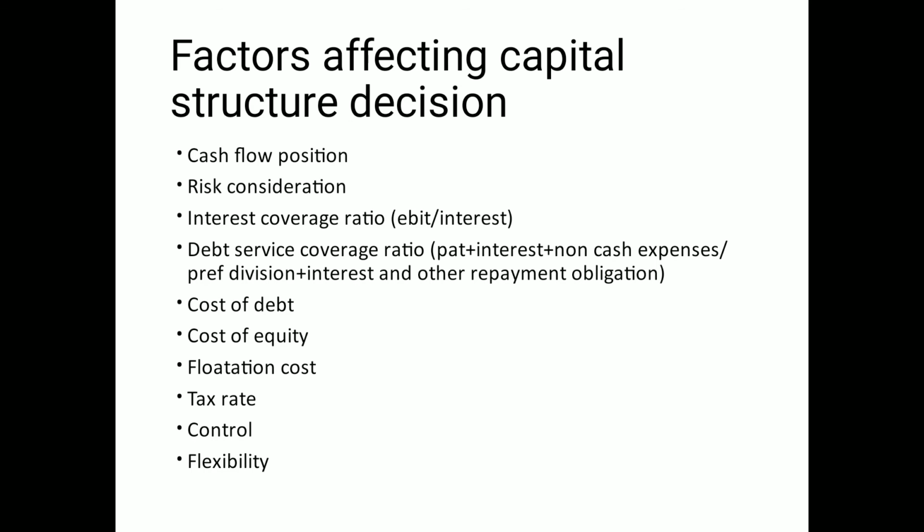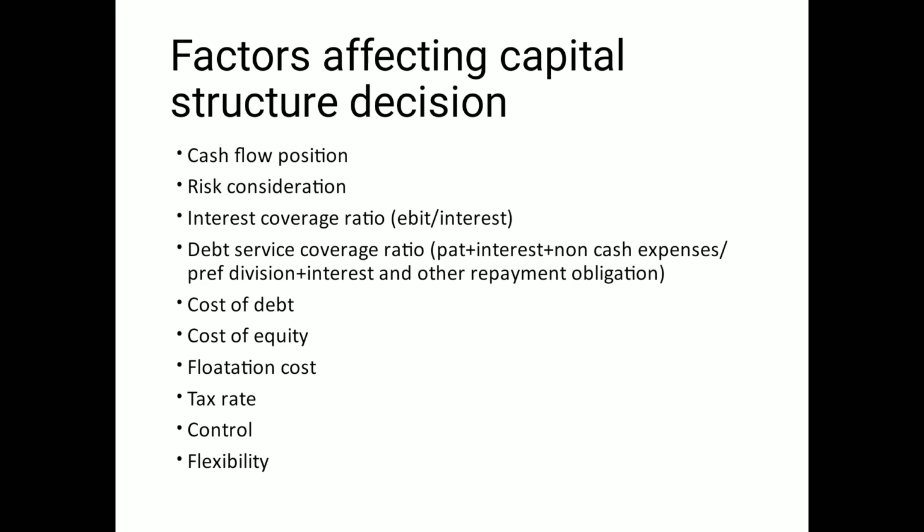So you are capable of paying interest 5 times out of your earning, right? Once you pay interest of 20 rupees, similarly you will be able to pay 5 times, because your EBIT is 100. So it shows the higher the ratio, the lower shall be the risk of company failing to meet its interest payment obligations, right? But this is not an adequate measure, because sometimes, being accountancy students, you would be knowing that many a times our EBIT is high, but our cash flow position or cash balance is quite low.